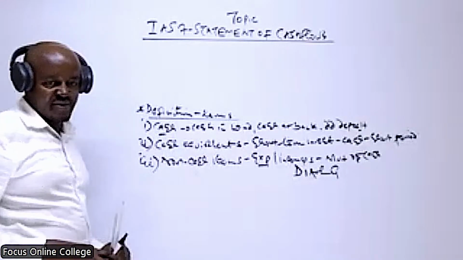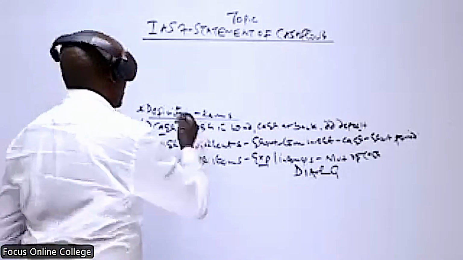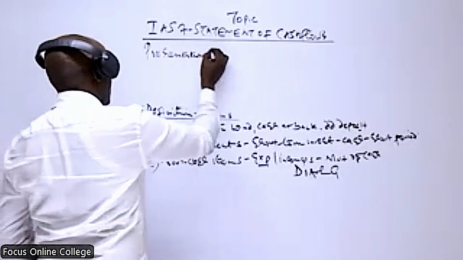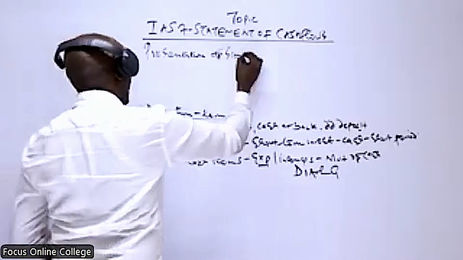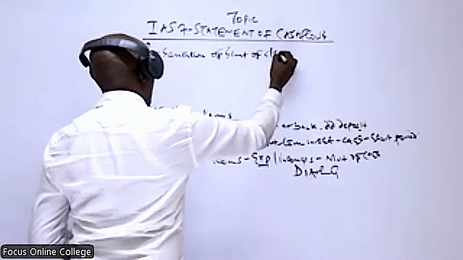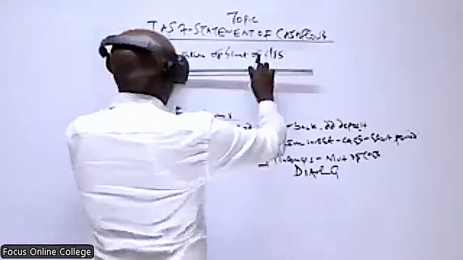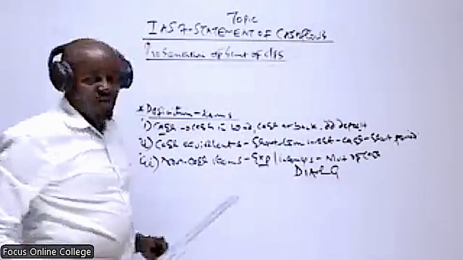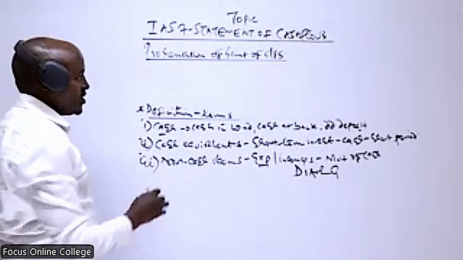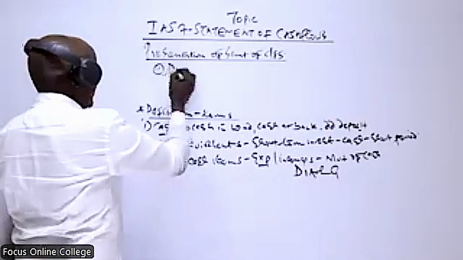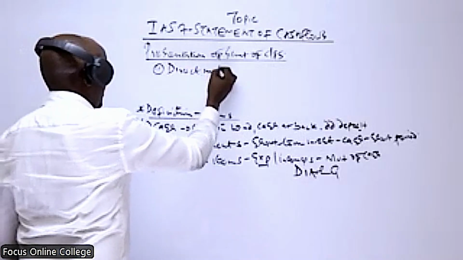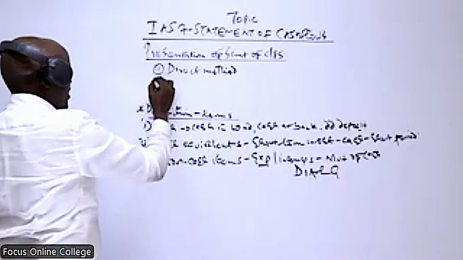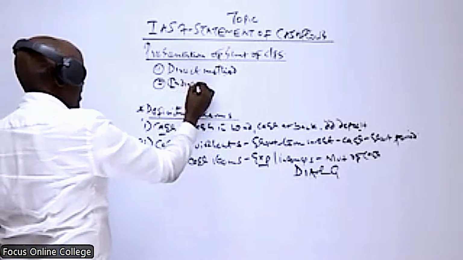Now, how do we prepare a statement of cash flows? Presentation of a statement of cash flows. Here we have two methods which can be used by a company in preparing a statement of cash flows. Which are those two methods? One, we have the direct method. And number two, we have the indirect method.